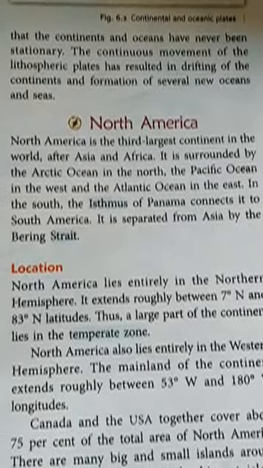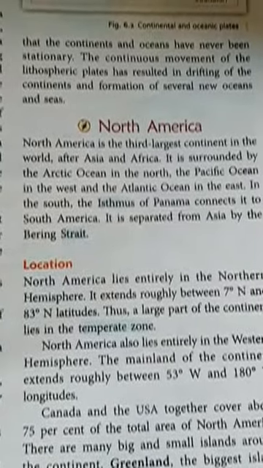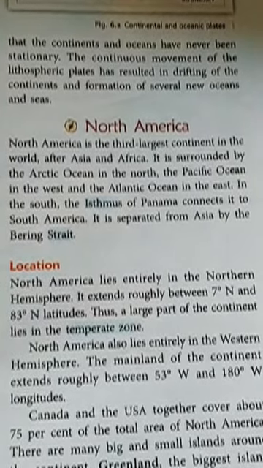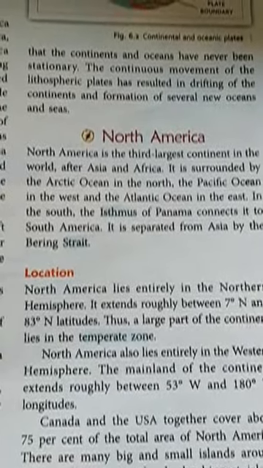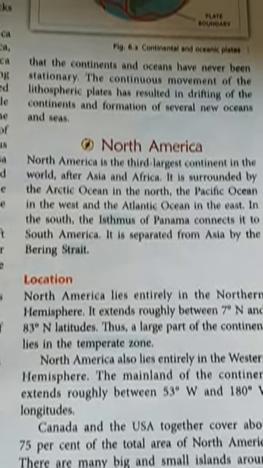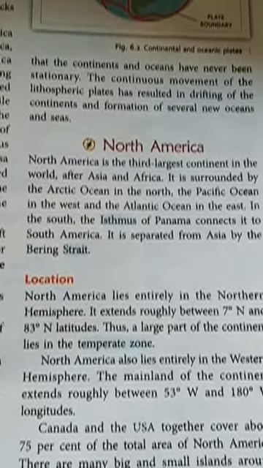North America is the third largest continent in the world after Asia and Africa. It is surrounded by the Arctic Ocean in the north, the Pacific Ocean in the west, and the Atlantic Ocean in the east. In the south, the Isthmus of Panama connects it to South America, and it is separated from Asia by the Bering Strait.